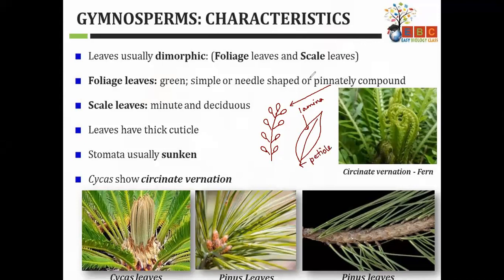In some cases, this big leaf lamina is broken down into small leaflets.